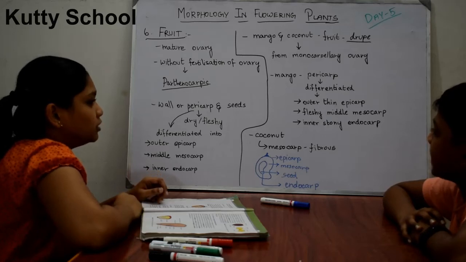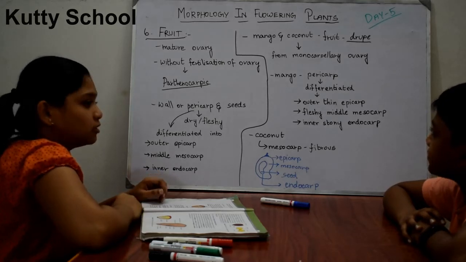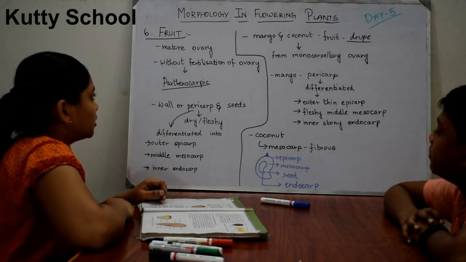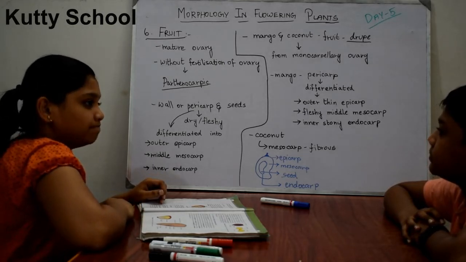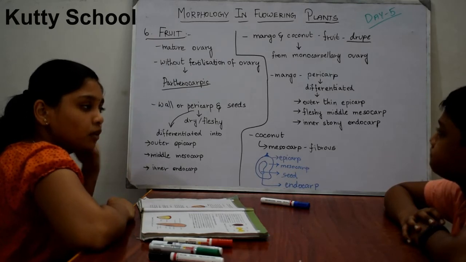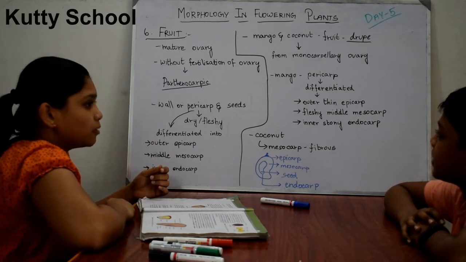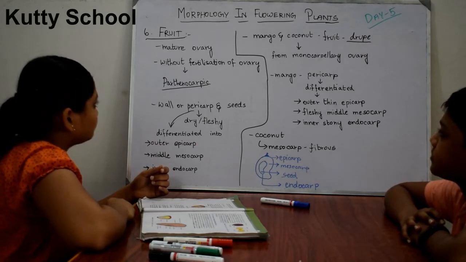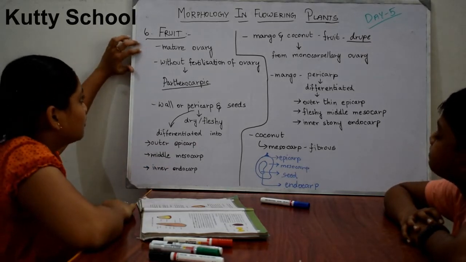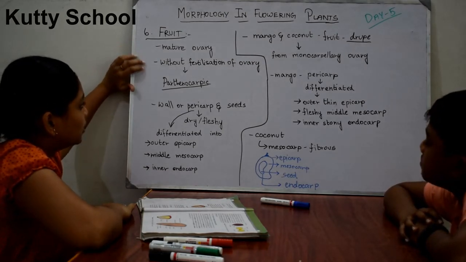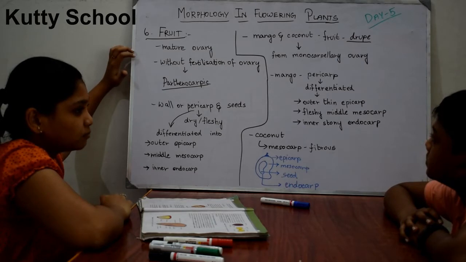So now we are going to see the sixth topic, which is fruit. Fruit is a matured ovary. Ovules develop into seeds, while the ovary develops into fruit. When the fruit is developed without fertilization of the ovary, it is known as parthenocarpic.